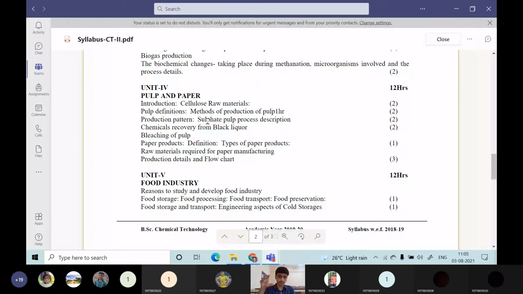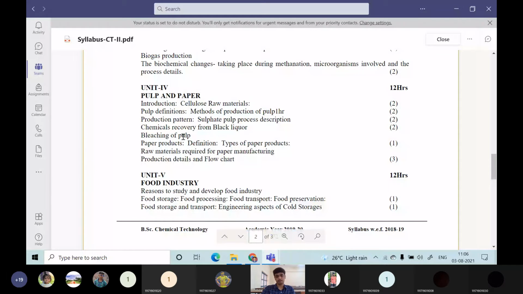Then after cooking that particular raw material, wood or something else, the liquor used in the cooking of that wood material will be called white liquor. After that, many chemicals will be deposited into that white liquor, and that will be called black liquor. This black liquor will be having many types of chemicals that can be used for different purposes. So chemical recovery from the black liquor is also a major flow sheet. The first flow sheet will be the sulfate process, and the next flow sheet will be the chemical recovery from the black liquor.